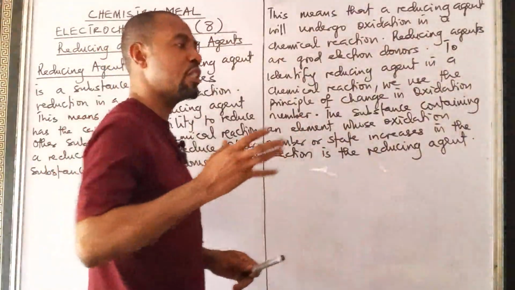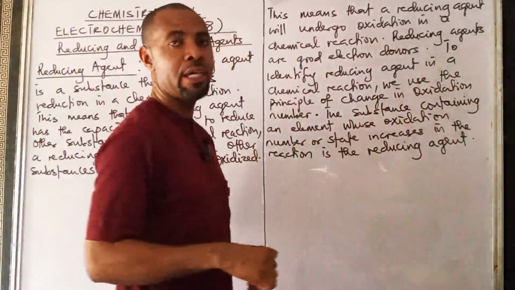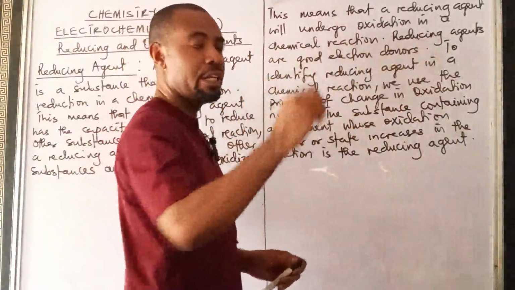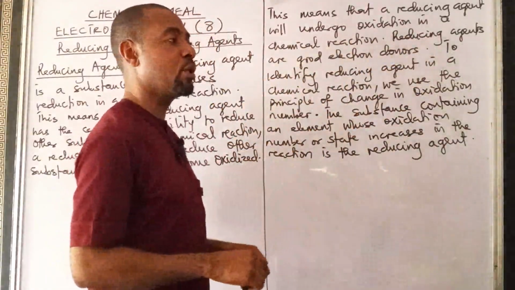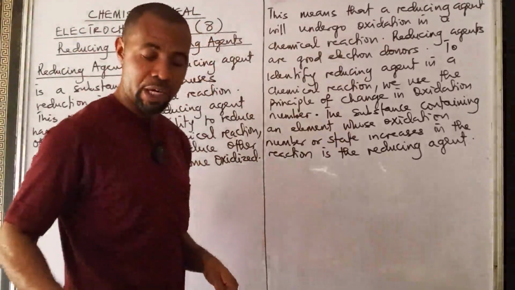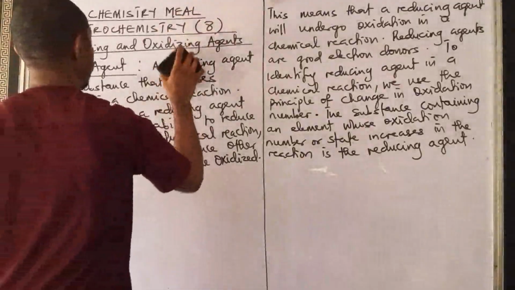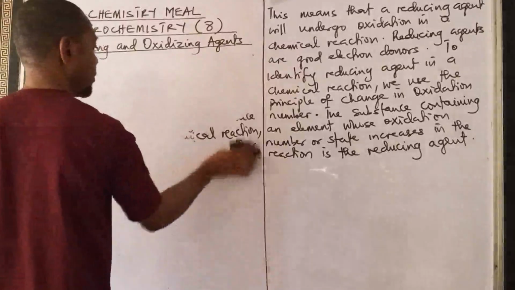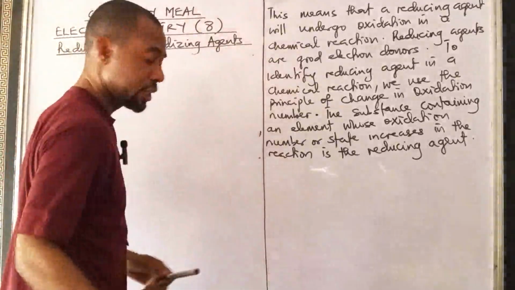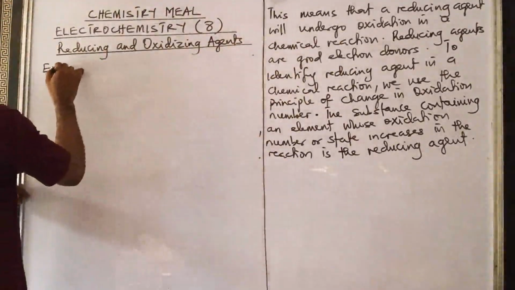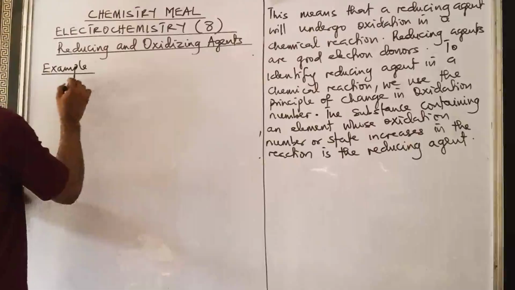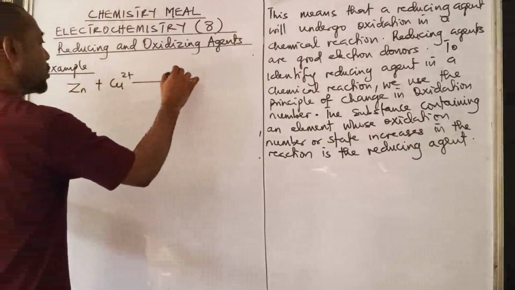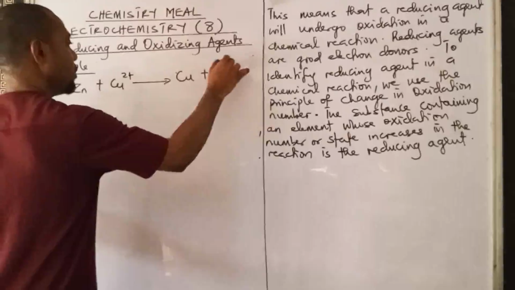So that substance containing an element whose oxidation number increases in a chemical reaction is the reducing agent. If we take, for example, if I consider this reaction, I have zinc metal reacting with copper 2, so that I will now have copper and zinc 2.